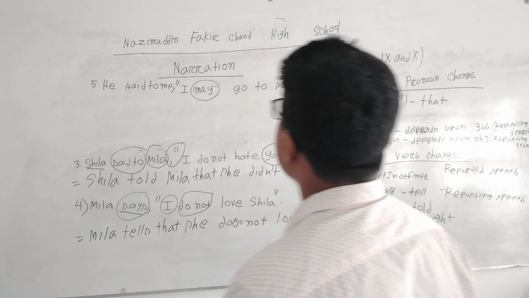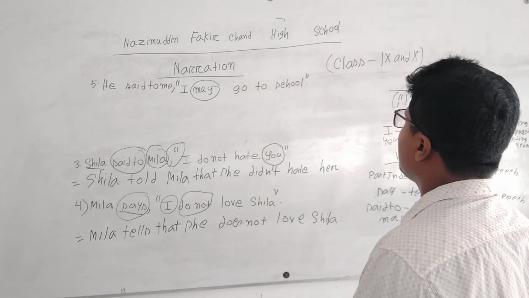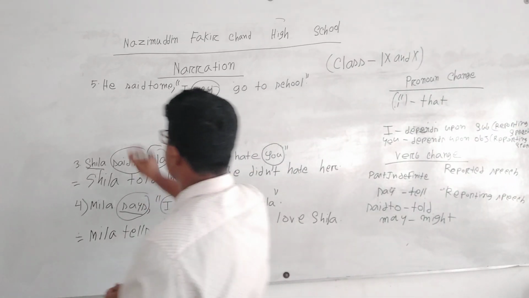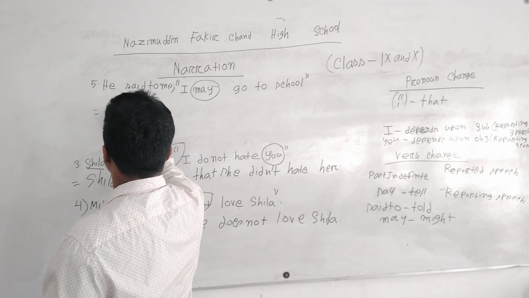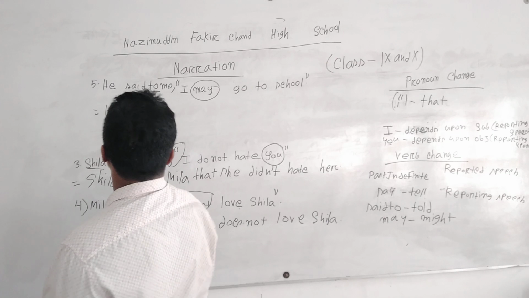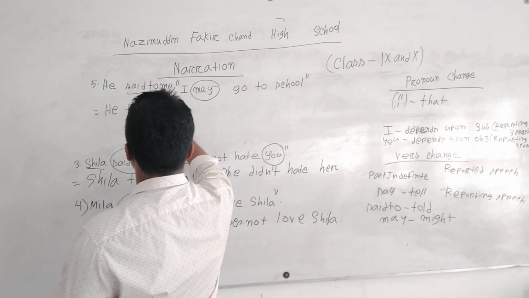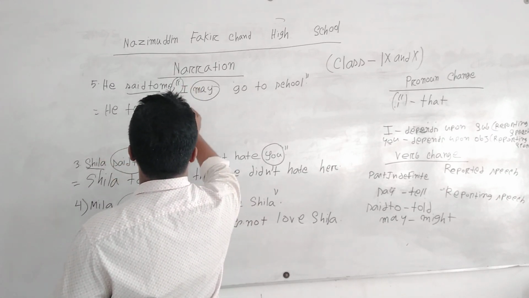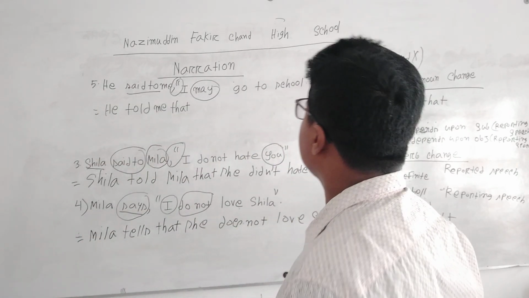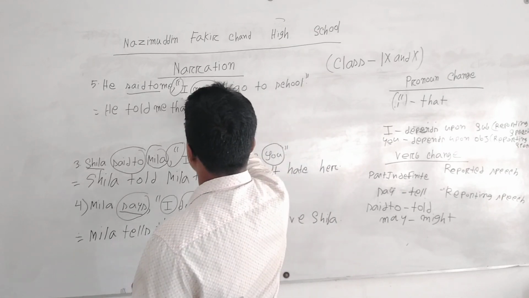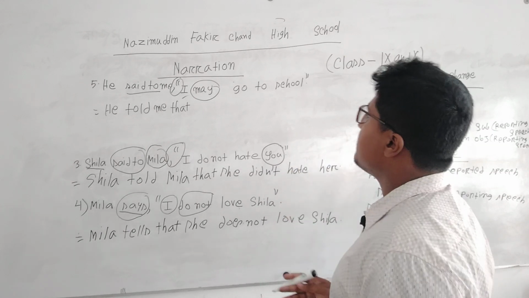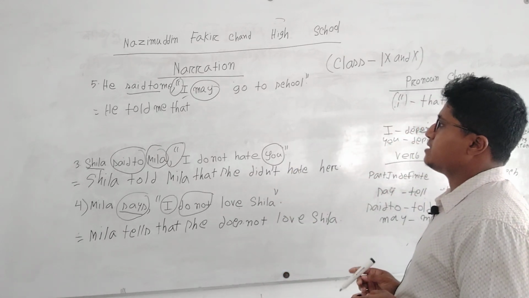So, he said to me, I may go to school. Let's get started. For said to, we have to write told. He told me, and for comma or inverted comma, we have to write that. He told me that, then here is I, the reported speech subject, and it depends upon the reporting speech subject.